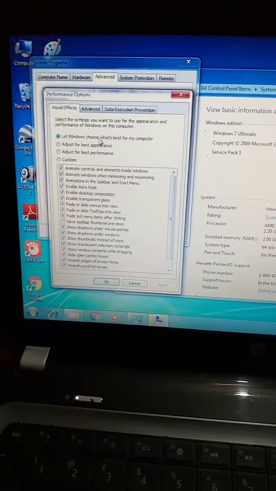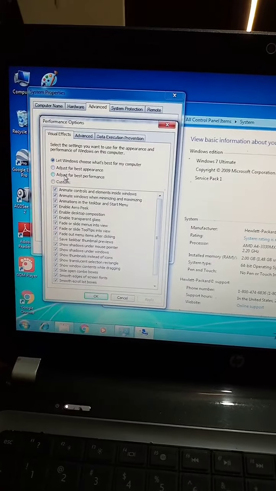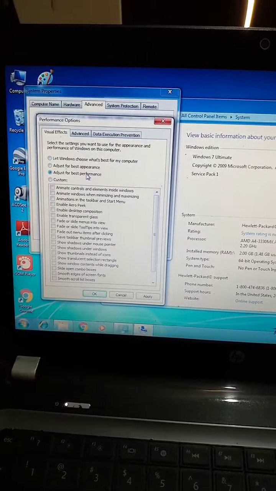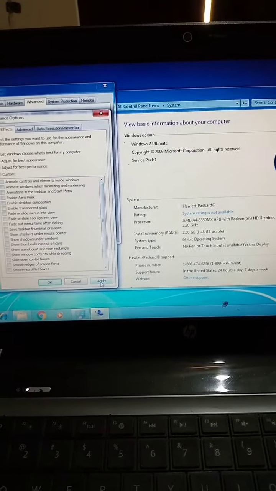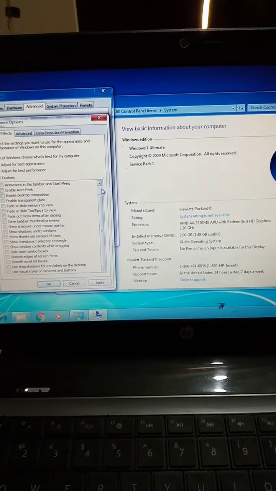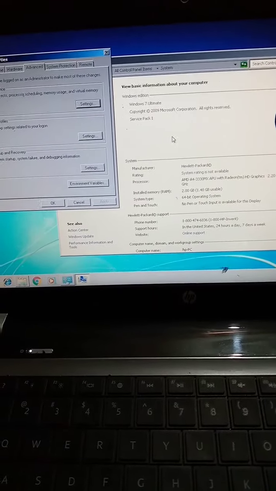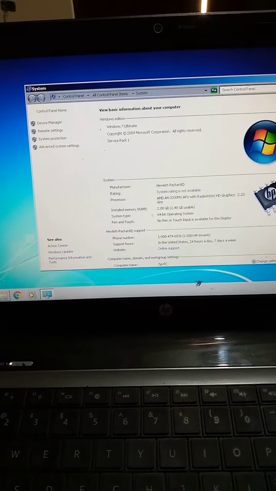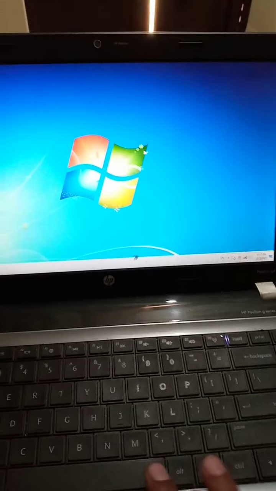So let Windows choose what's best for my computer, adjust for best appearance, adjust for best performance. So you have to go for best performance if you want the fixes for the overheating problem. So all these boxes automatically get unchecked. So apply. Now your Windows will go back to some retro look, but it will improve the performance.